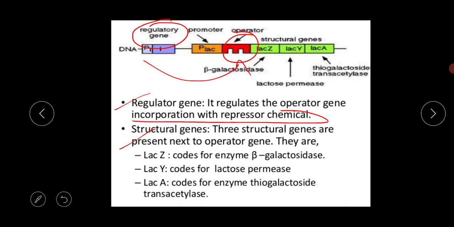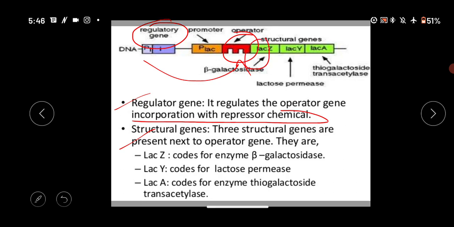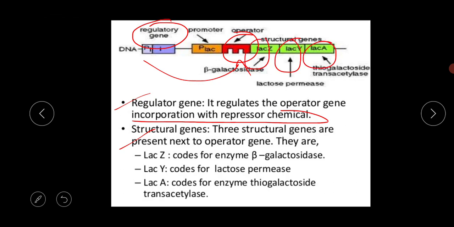Structural genes are present next to the operator gene, and they are LAC-Z, LAC-Y and LAC-A. Gene Z contains 3063 base pairs and codes for the enzyme beta galactosidase, which breaks lactose into glucose and galactose.